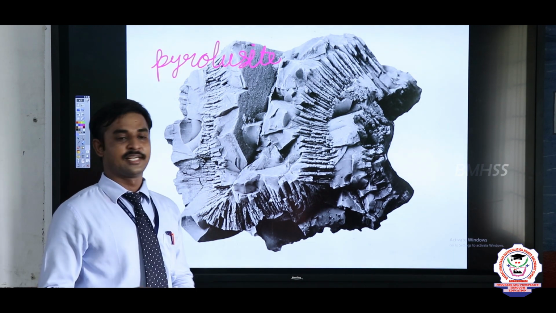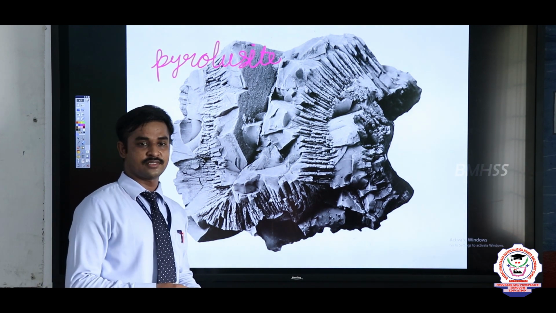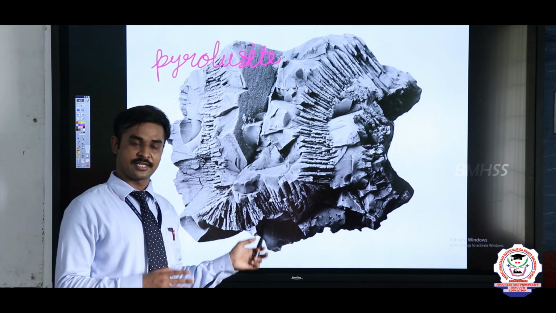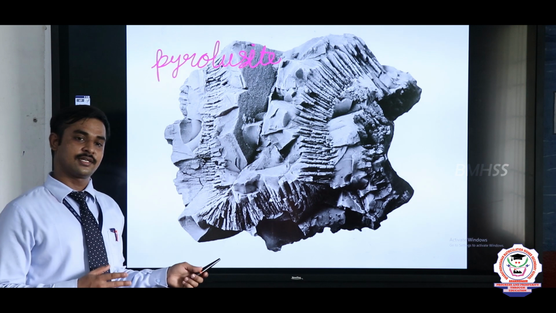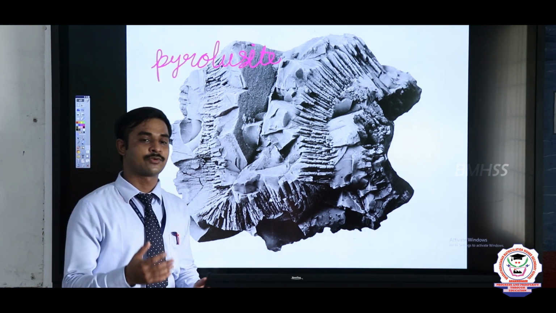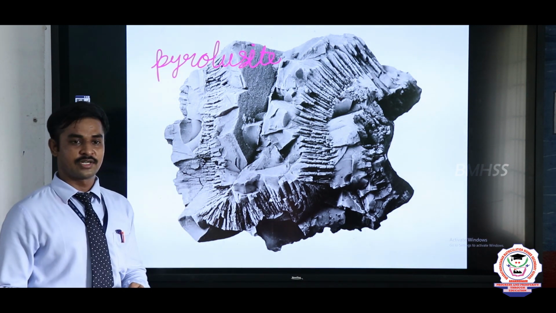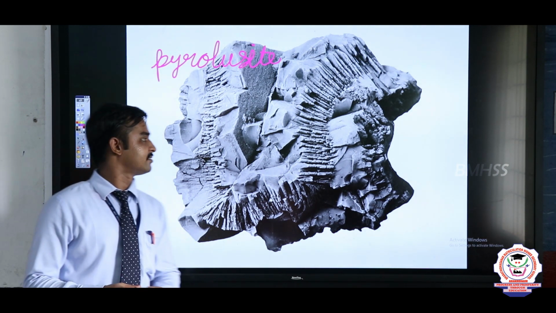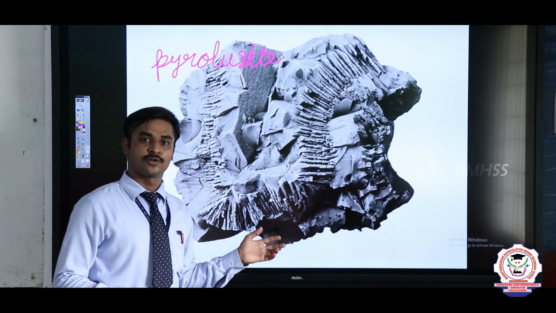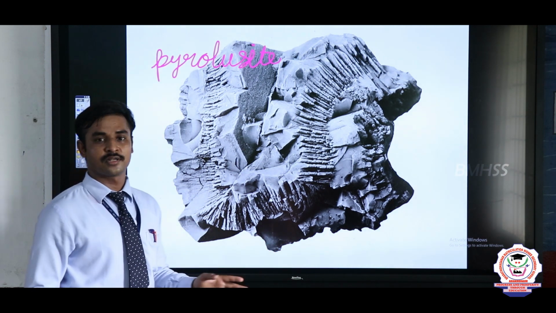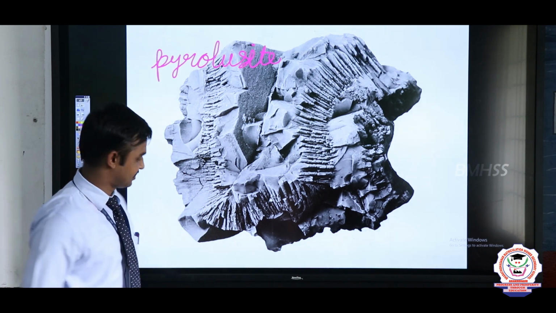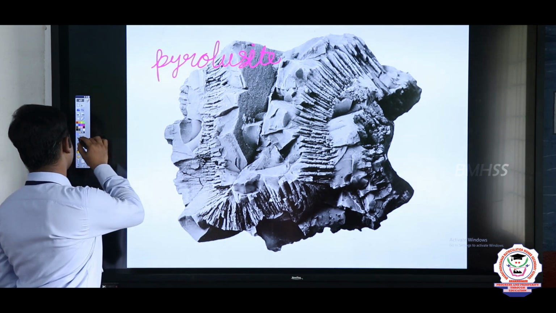Okay, Rahul, can you tell the answer for this question? I said two ores for the magnetic separation process, one is wolframite, another one is pyrolusite. What is the third one? Right. The third one is chromite. These three are important ores and can be used in the magnetic separation process. Yeah, you can sit.